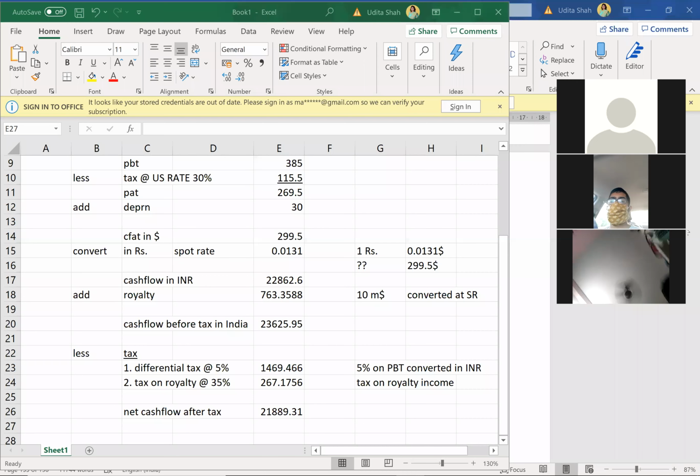The doubt is, would we be asked to do this for all the years? Yes, obviously. That's why it will be an AFM Section A 50 marks question. In a 50 marks question, you will be required to do this for all the years, not just for the current year.